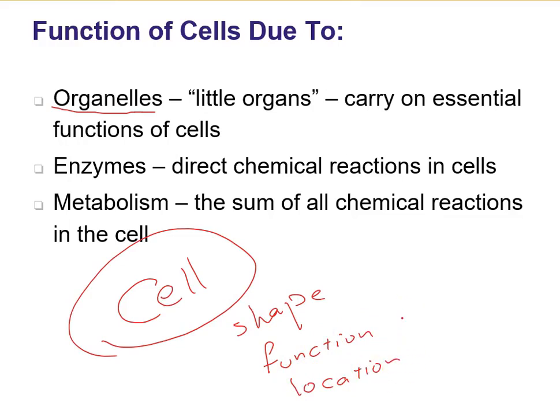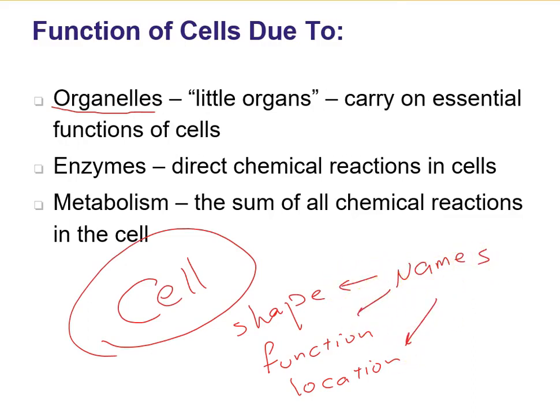For example, we have bone cells like osteocytes. Their shape is different from white blood cells, which are found in our blood and are responsible for maintaining our immunity. Or even neuron cells or nerve cells, which have very long cytoplasmic processes and are responsible for controlling our body. And so we have different types of cells with different names, and again different shape, different function, different location.